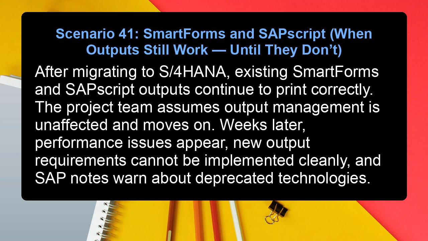Scenario 41. Smart forms and SAP script. When outputs still work, until they don't. After migrating to S/4HANA, existing smart forms and SAP script outputs continue to print correctly. The project team assumes output management is unaffected and moves on. Weeks later, performance issues appear. New output requirements cannot be implemented cleanly, and SAP notes warn about deprecated technologies.